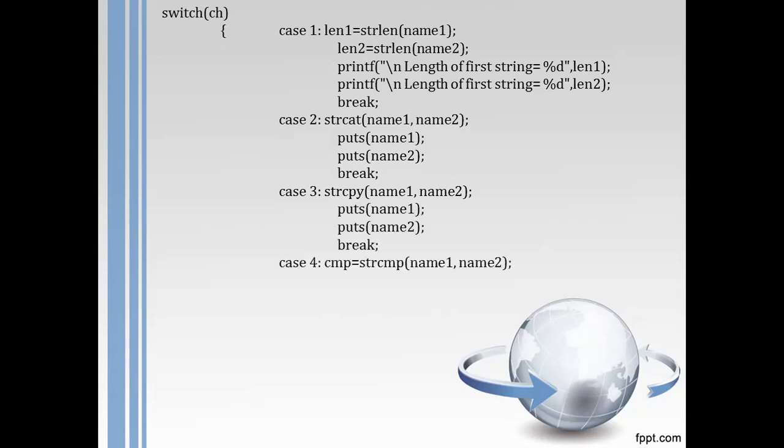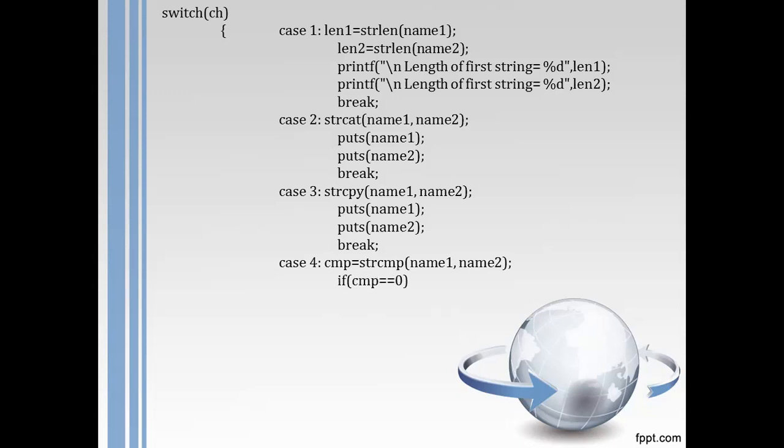Then string compare. As I already discussed, string compare will return an integer value, just like string length. When name1 and name2 are identical, cmp will store 0, otherwise it will store a non-zero value.